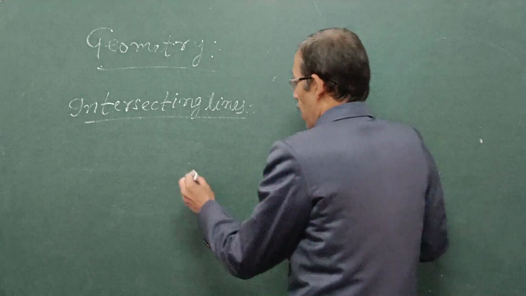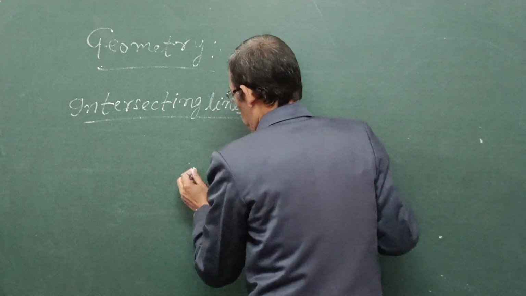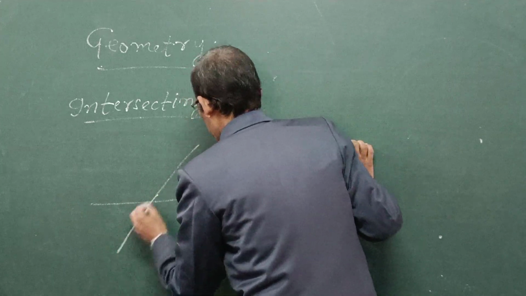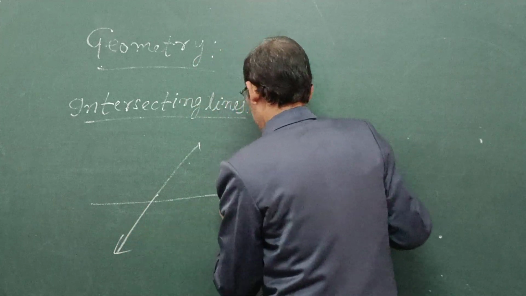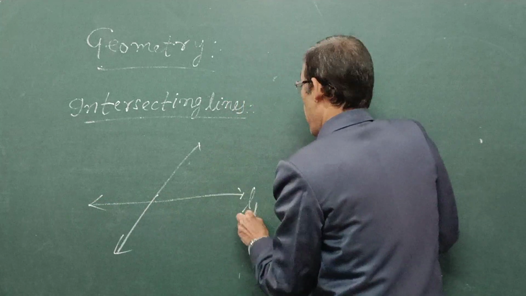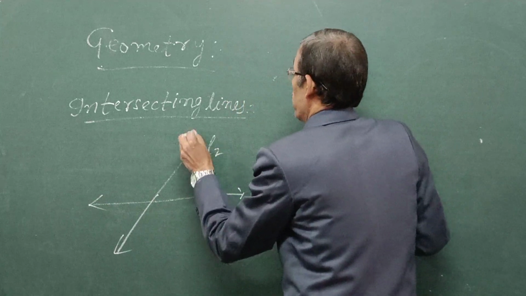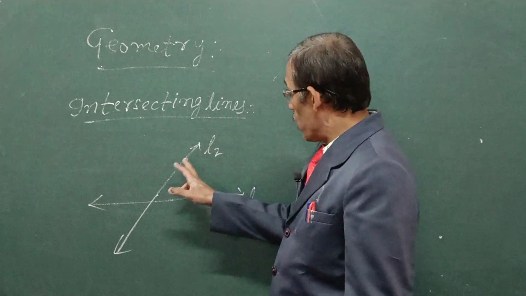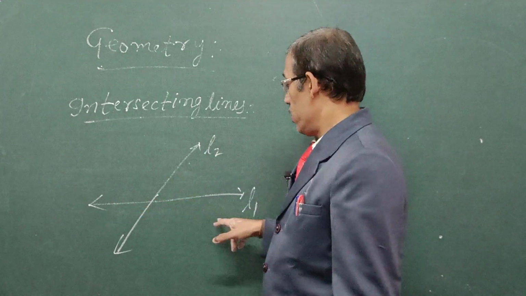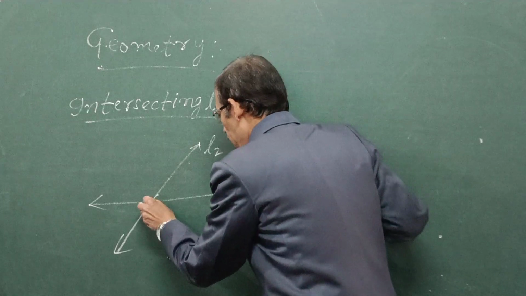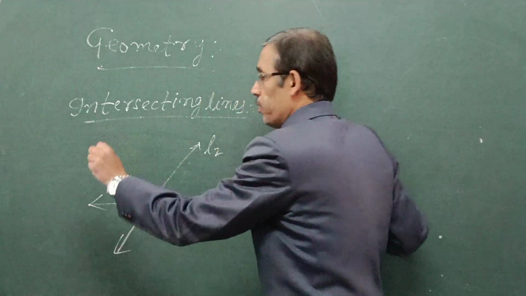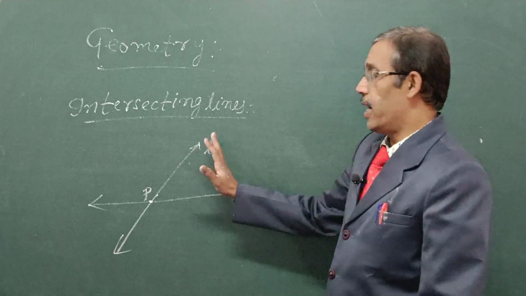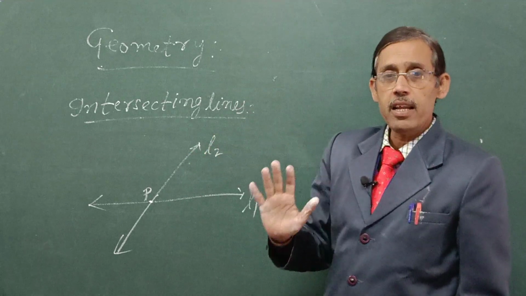If L1 and L2 are two lines, and L2 and L1 intersect each other at a point P, then we can say that these two lines L1 and L2 are intersecting lines.